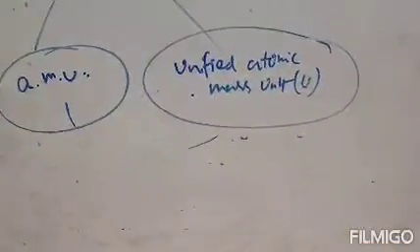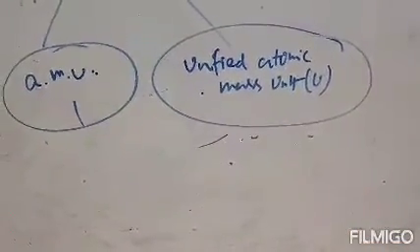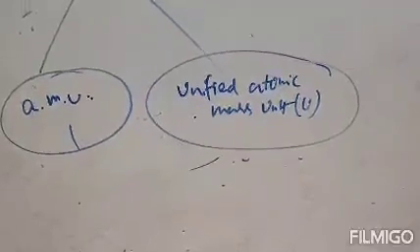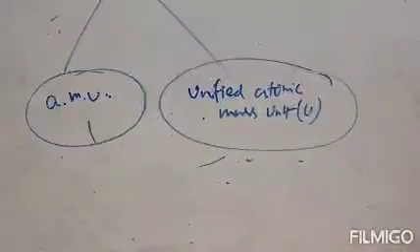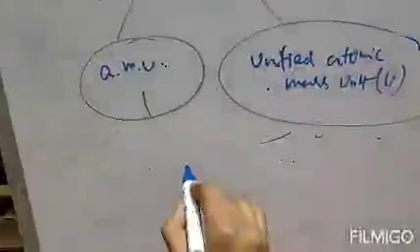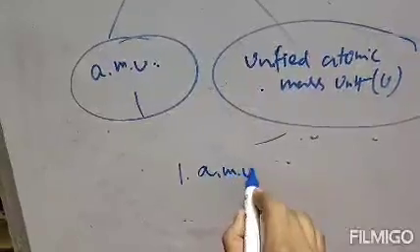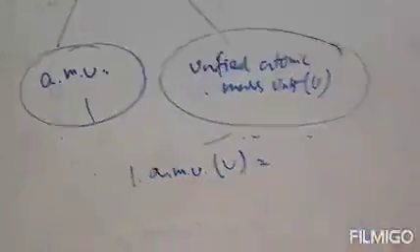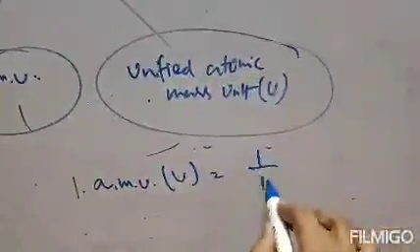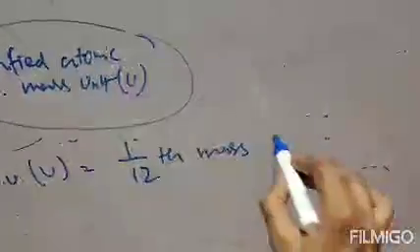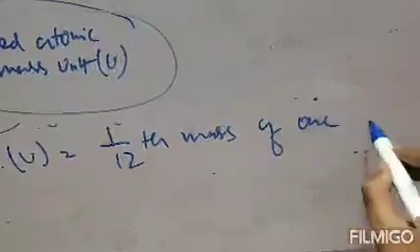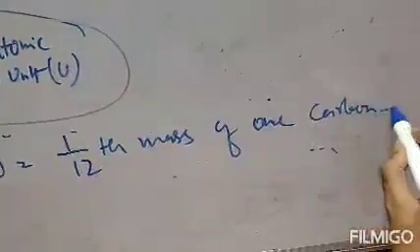Now, what is the definition of 1 AMU? 1 AMU, or 1 unified atomic mass unit, is the 1 by 12th of the mass of one carbon atom. That means we can write 1 AMU or 1 U equals the 1 by 12th mass of one carbon atom.